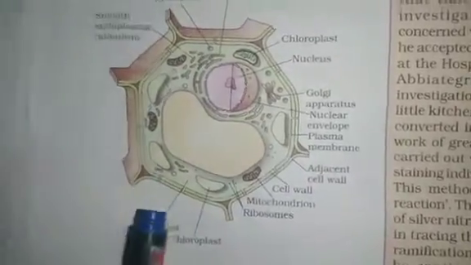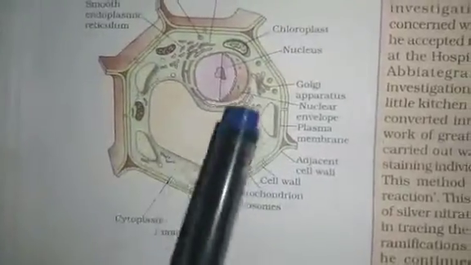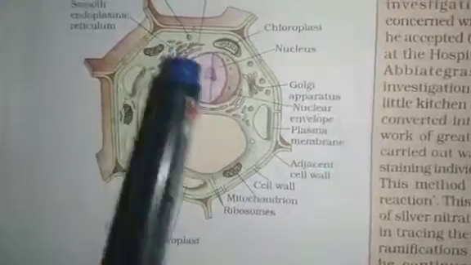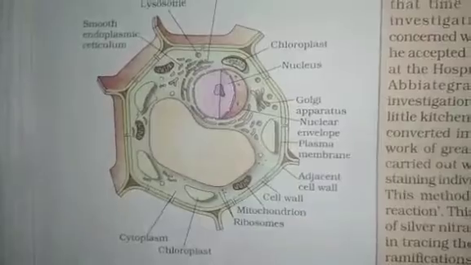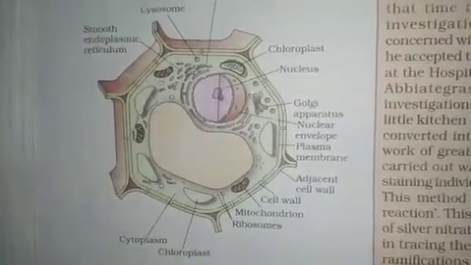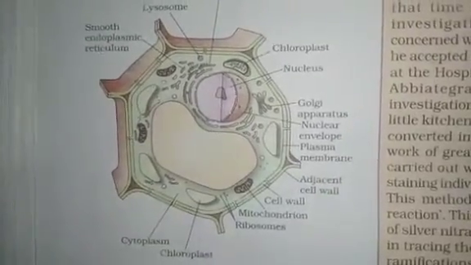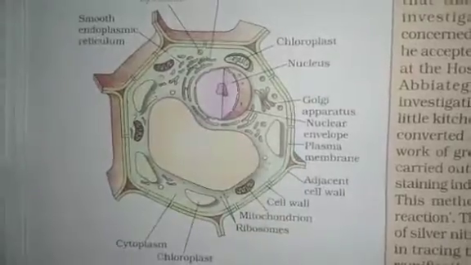Thus the cell is the functional structural unit of living organisms. It is also the basic functional unit of life. Due to the presence of these membranes and organelles, they perform different functions. We call the cell the functional structural unit of living organisms, and it is also known as the basic functional unit of life.